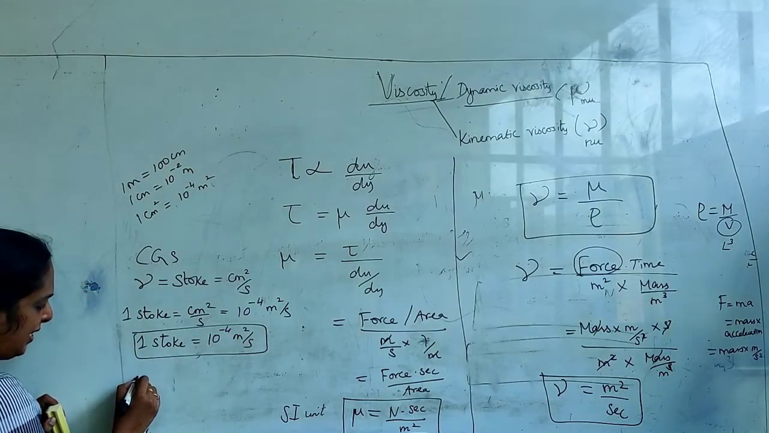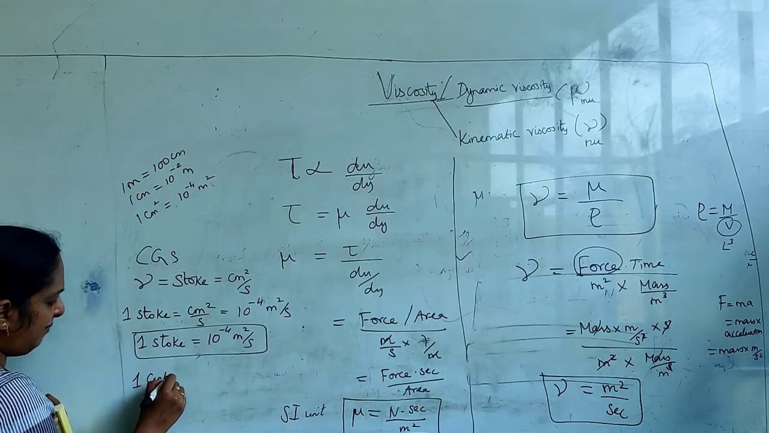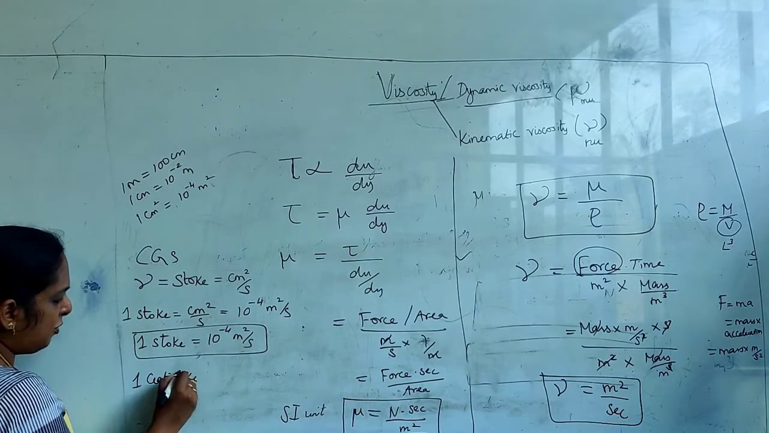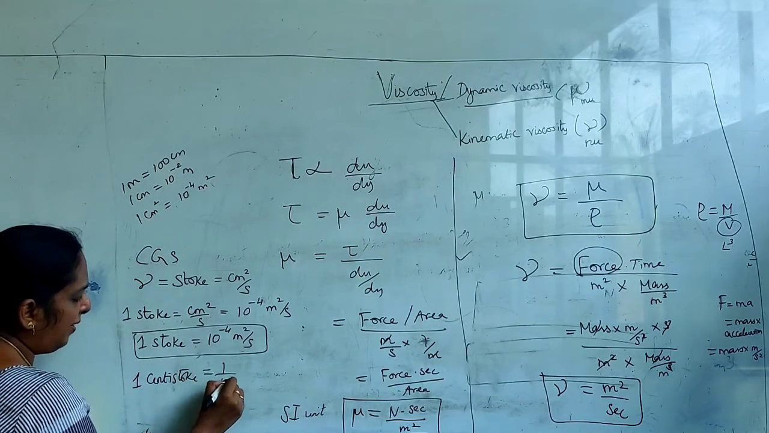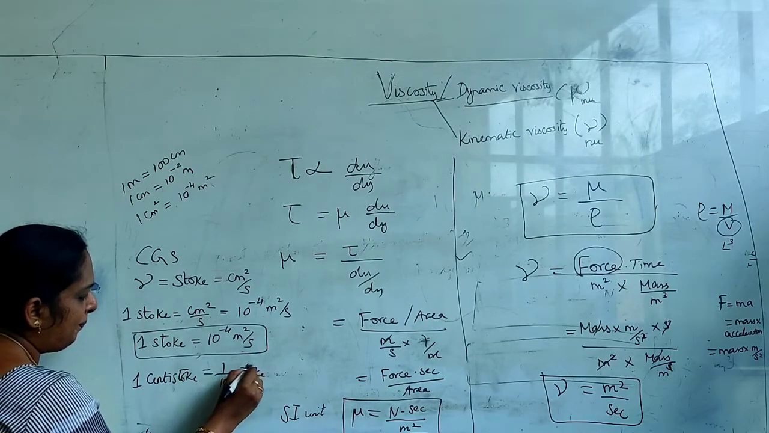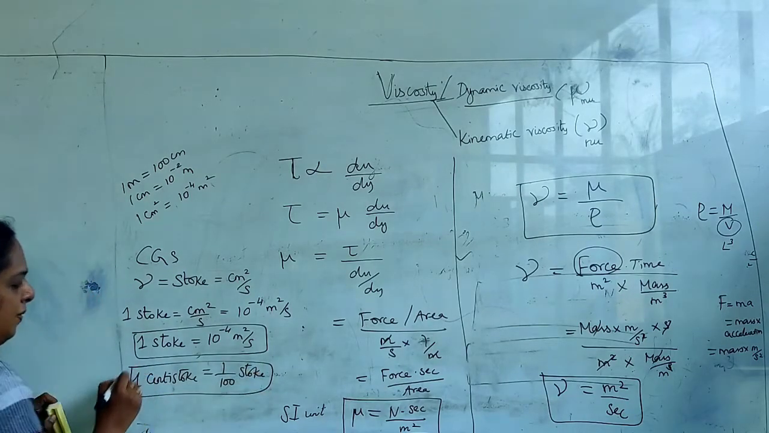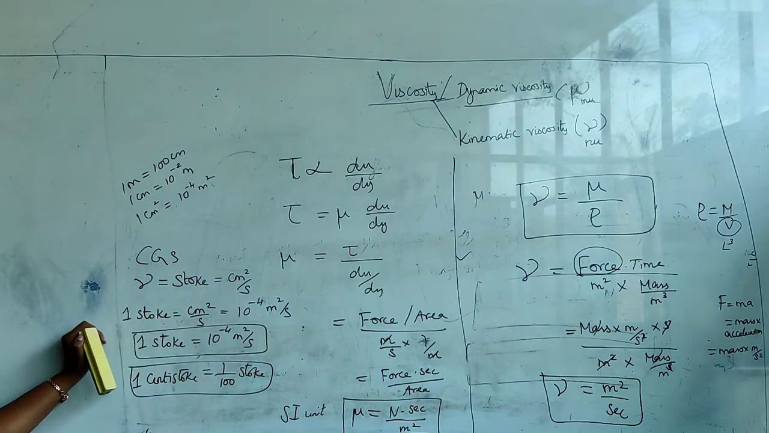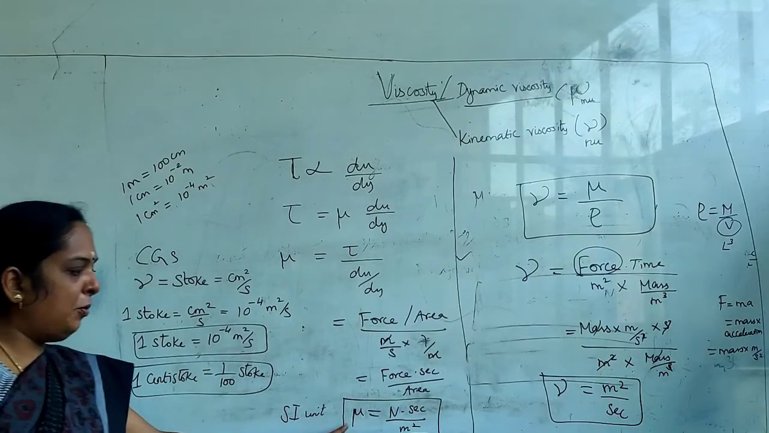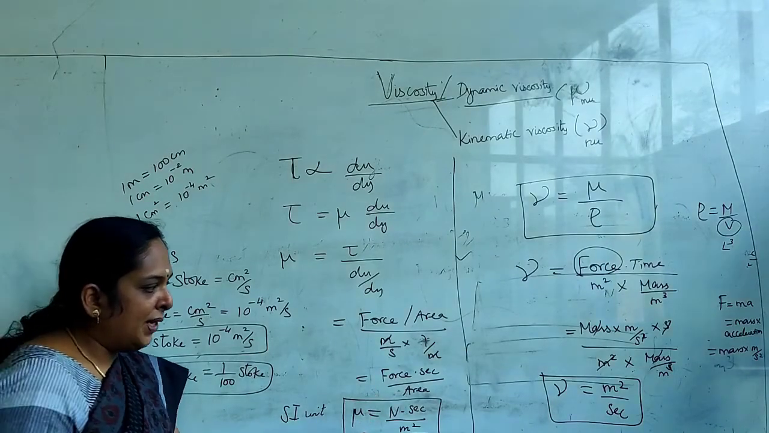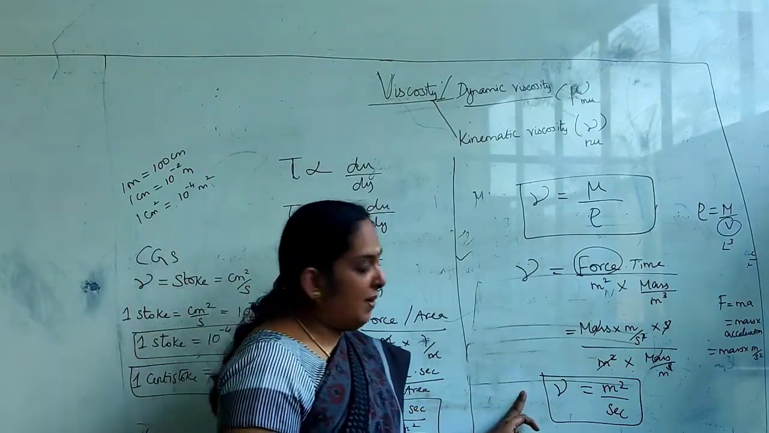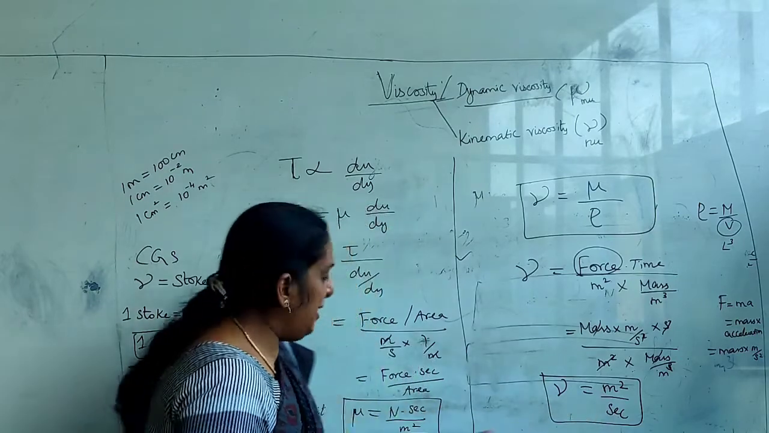So what is 1 centistoke? The same way, 1 centistoke is equal to 1 by 100th of a stoke. Okay, so here also in a problem, either in the question or answer, you have to convert the unit into that of the stoke. So you have to remember all these things. One is, what is the unit for mu? It is Newton second per meter square. And the unit for nu, that is your kinematic viscosity, is meter square per second.